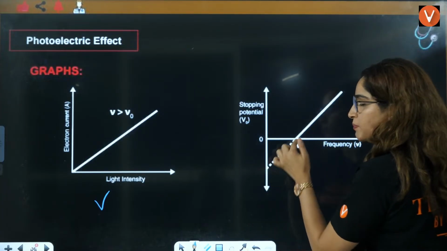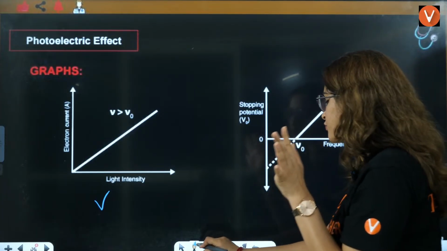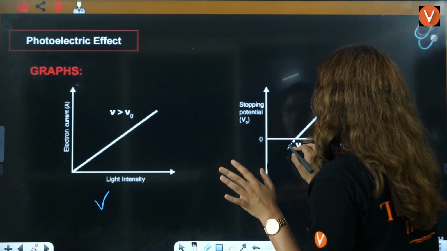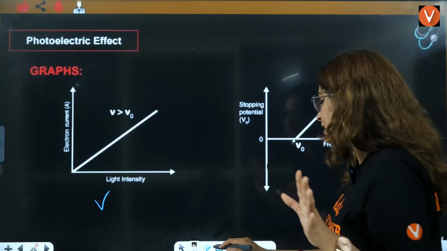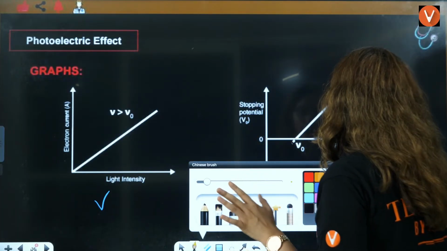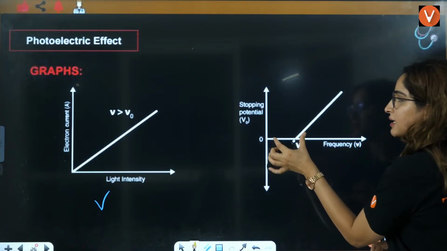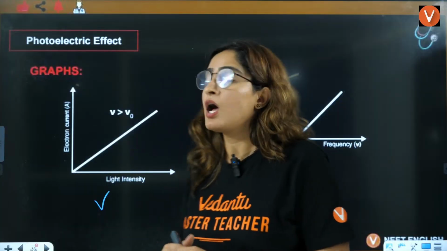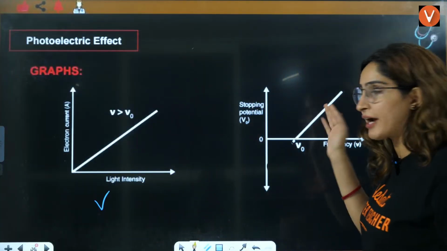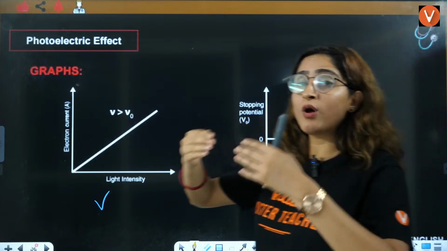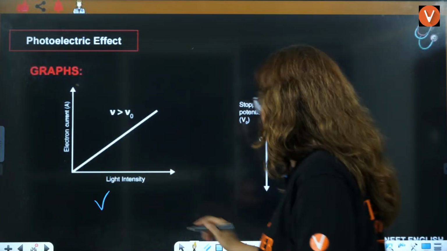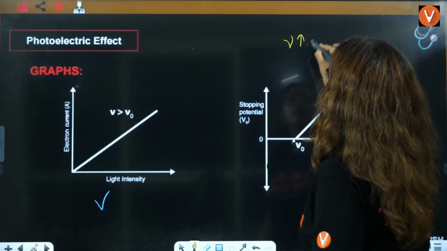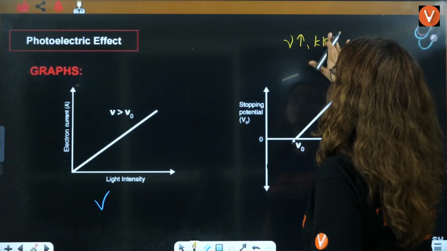This is an overplot of the graph. You can ignore this for now. So if you see this, for mu less than mu naught, there is no stopping potential because no electron is ejected. But once the electron is ejected, we know that the more the frequency, the more will be the kinetic energy. That is why it is a straight line.